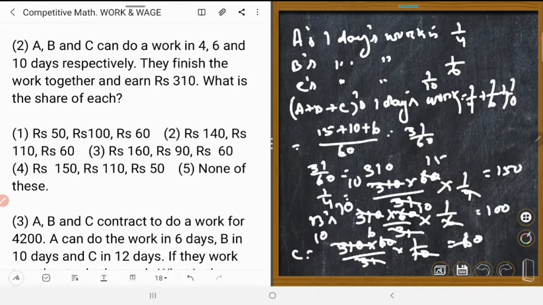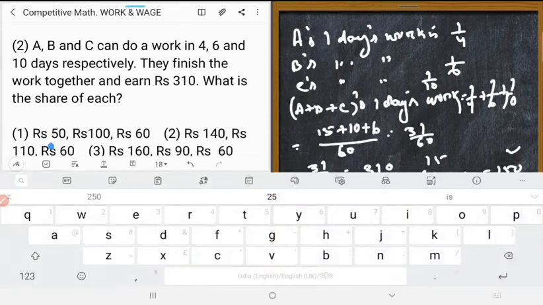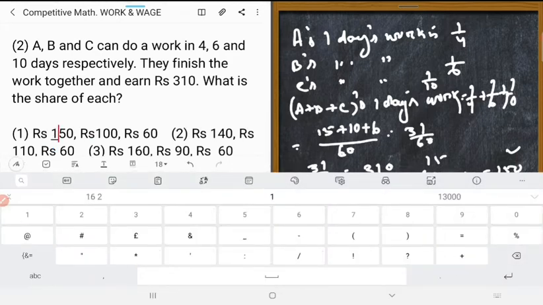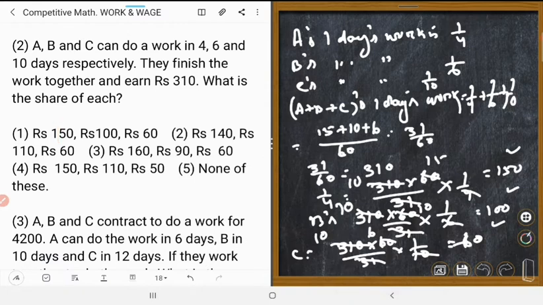So the right answer is, what did I say? 150, 100, 60. Which is correct? Number 1. Yes, number 1, this should be 150. Number 1 is correct.